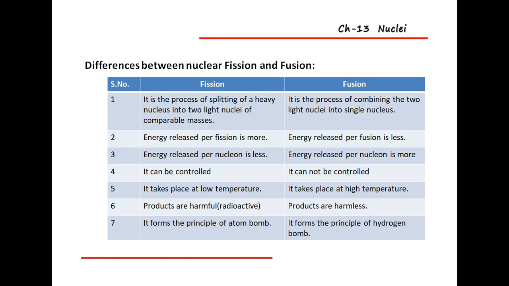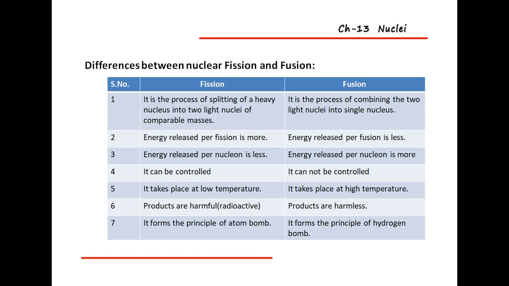And nuclear fusion means the process of combining two light nuclei into a single nucleus. So fission means splitting of a nucleus, fusion means adding or combination of nuclei.